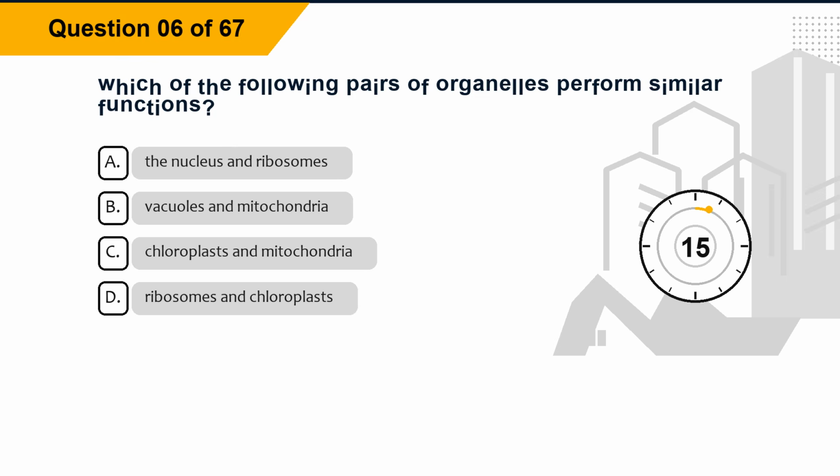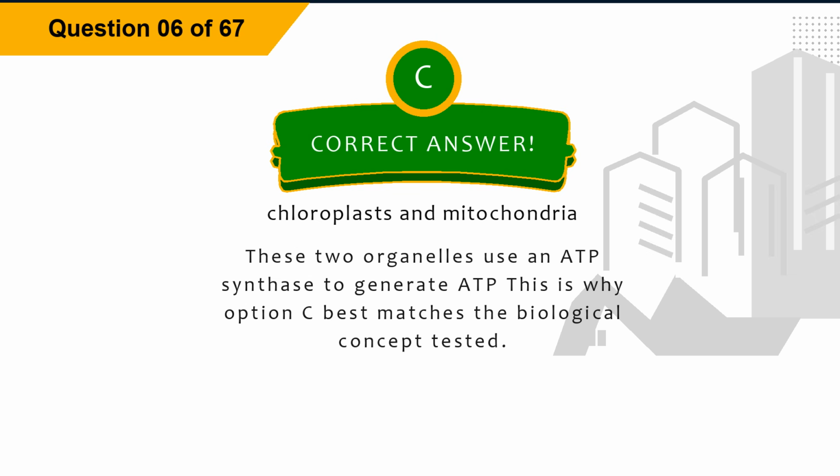Question 6. Which of the following pairs of organelles perform similar functions? Option A, the nucleus and ribosomes. Option B, vacuoles and mitochondria. Option C, chloroplasts and mitochondria. Option D, ribosomes and chloroplasts. The correct answer is option C, chloroplasts and mitochondria. Explanation. These two organelles use an ATP synthase to generate ATP. This is why option C best matches the biological concept tested.